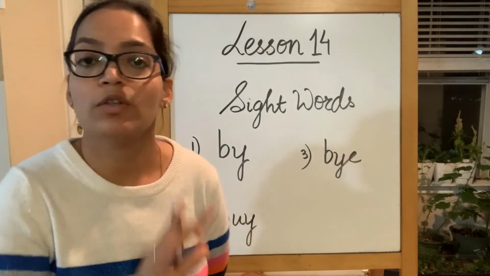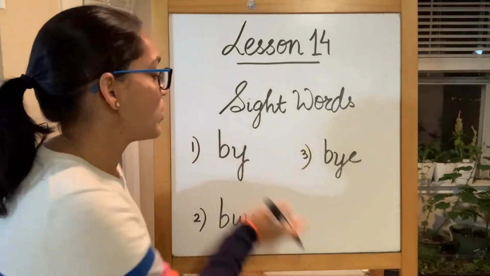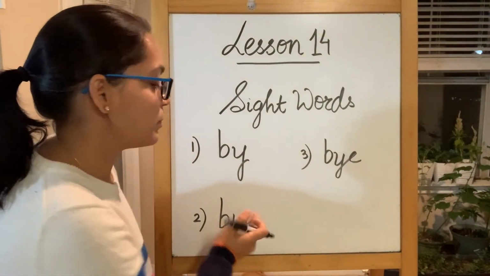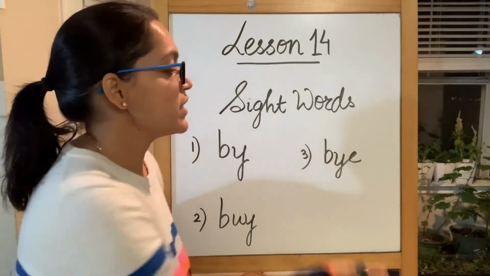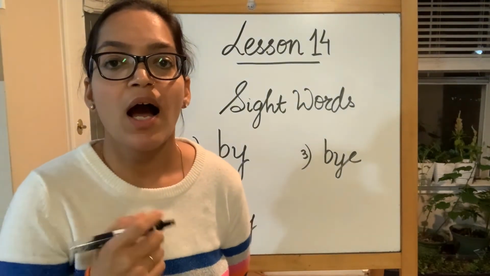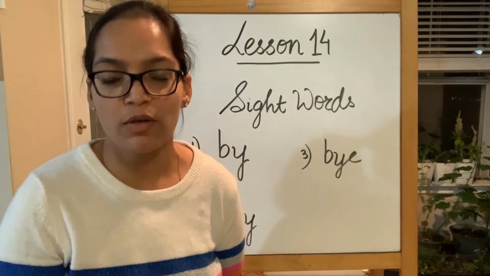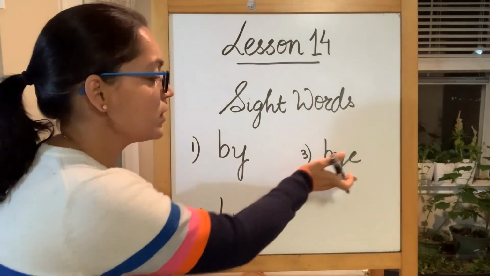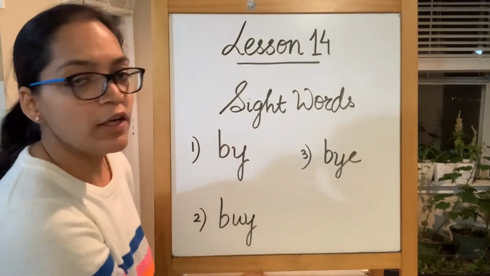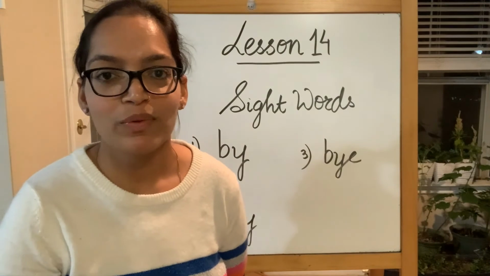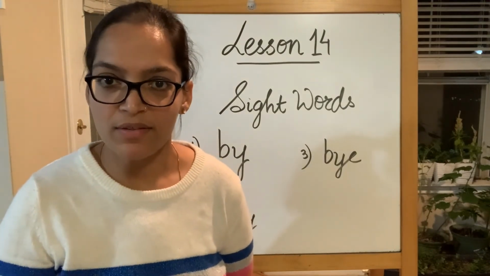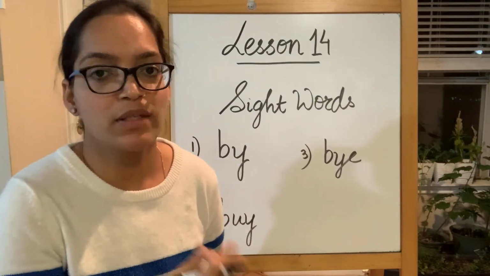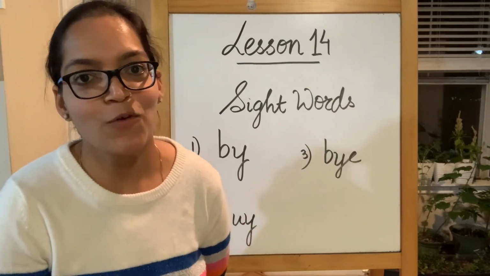Not this one, because we're not saying bye to 6 pens. Not this one, we are not saying that this was done by 6 pens. So this is going to be buy. When I say I waved bye to my friend, then this is going to be this bye, not this one, and not this one. So depending upon the usage in the sentence, you will have to remember which means differently and which belongs in that sentence. So this is the end of today's sight words.